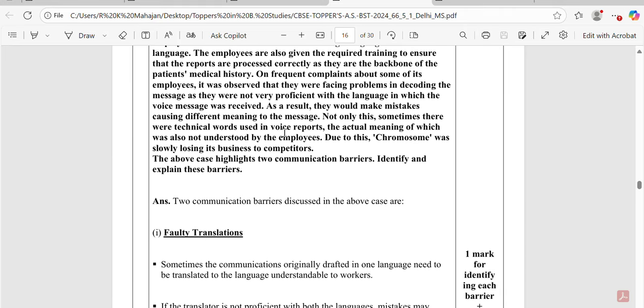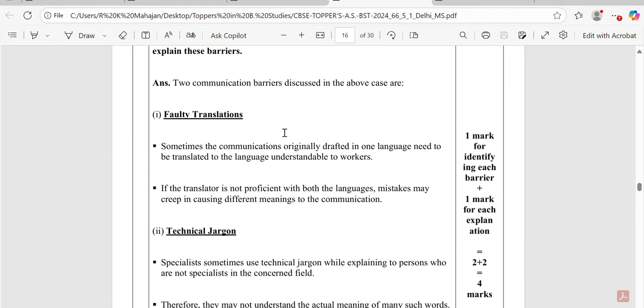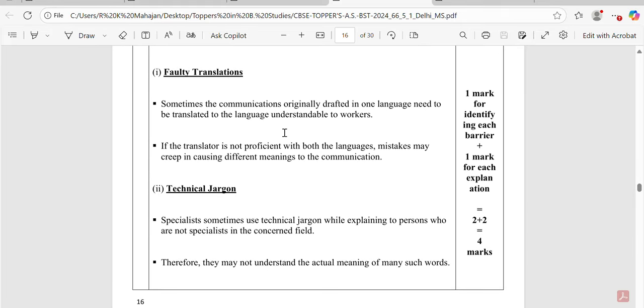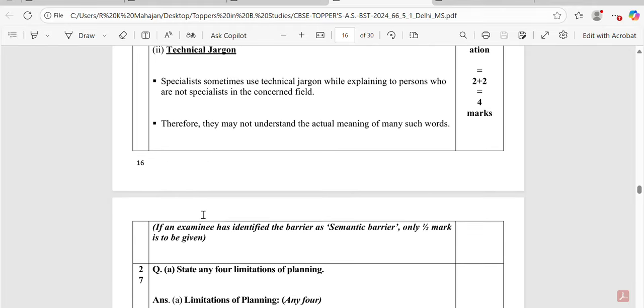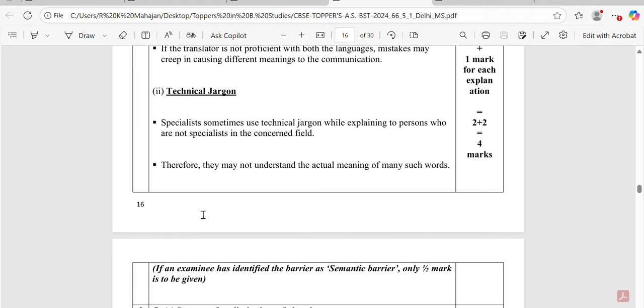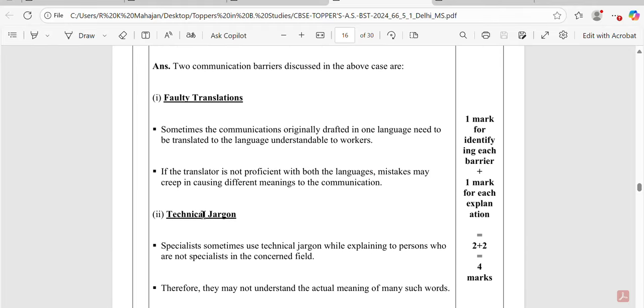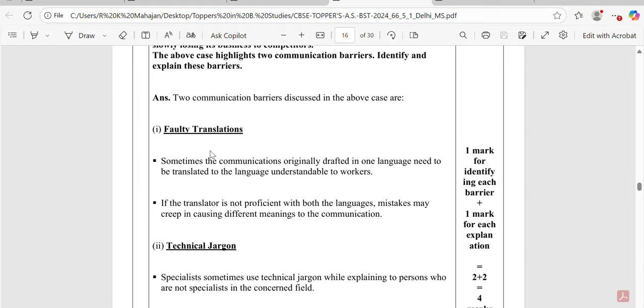Here, question number 26. The two communication barriers the CBSE has mentioned in its marking scheme are faulty translation and technical jargon. So these two barriers have already been identified by the student. This question is meant for 4 marks, and the marks bifurcation will be 2 marks for each communication barrier.